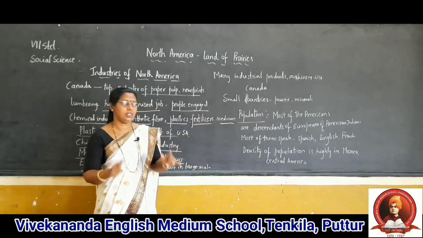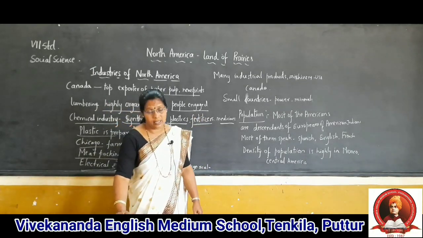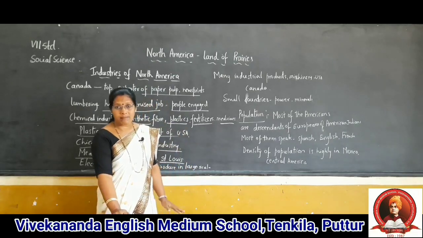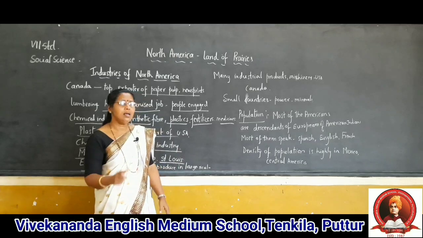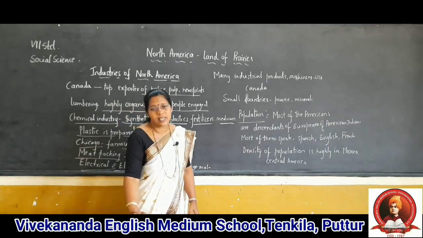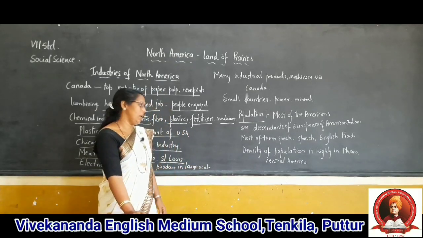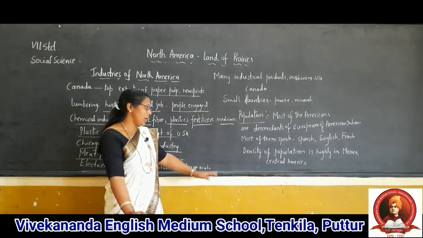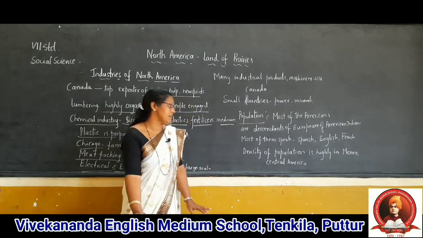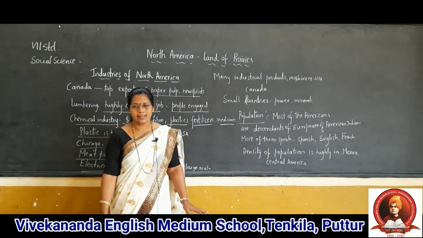In India, the density of population is 399. In China, 407. But in America, it is very less. Only in some parts of America can you see dense population. In other parts, the population is very less. Totally compared to India, the population is very less. So, dense population you can see only in Mexico and Central America.